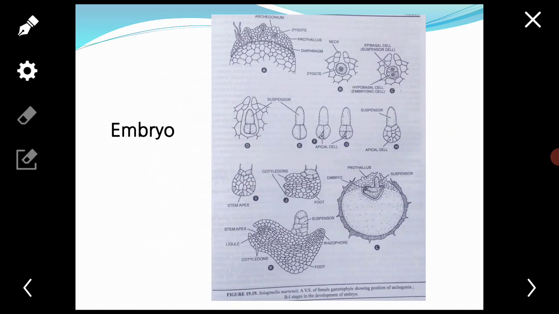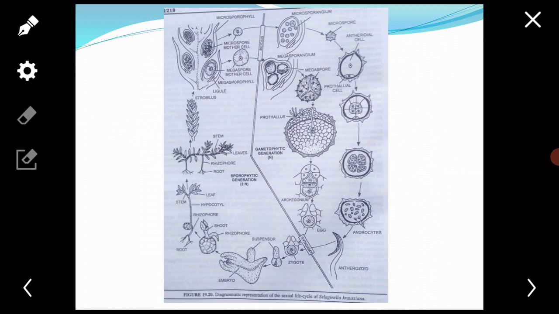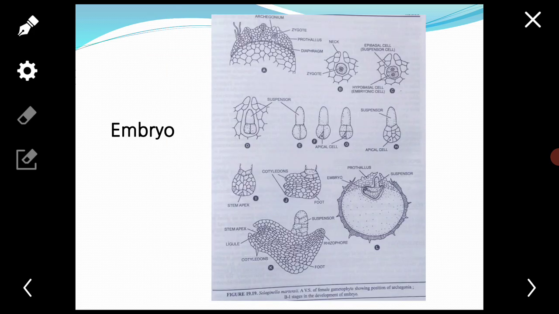Next, let's talk about fertilization. Fertilization takes place when the microgametophyte falls close to the megagametophyte or gets entangled in its rhizoidal tufts.